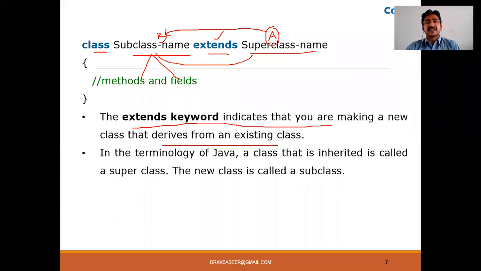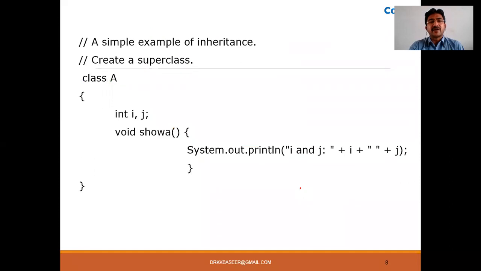What is the existing class here? Class A is the existing class. What is class B? It is the new class. In the terminology of Java, a class that is inherited is called a superclass, and the new class that is inheriting is called a subclass. Already we have seen that one. So remember, this syntax is very important. Let me discuss the concept of inheritance in detail by taking a simple example.